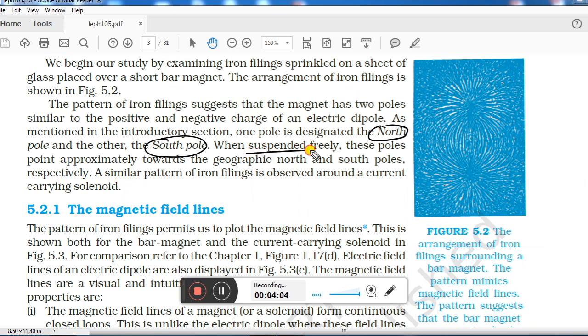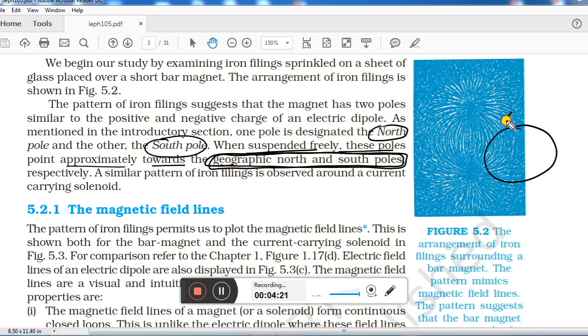And we also studied that when we suspend it freely, the poles of the bar magnet will lie in a particular direction. And what was that particular direction? In the direction of geographic north south poles, right? Yesterday we have seen it.